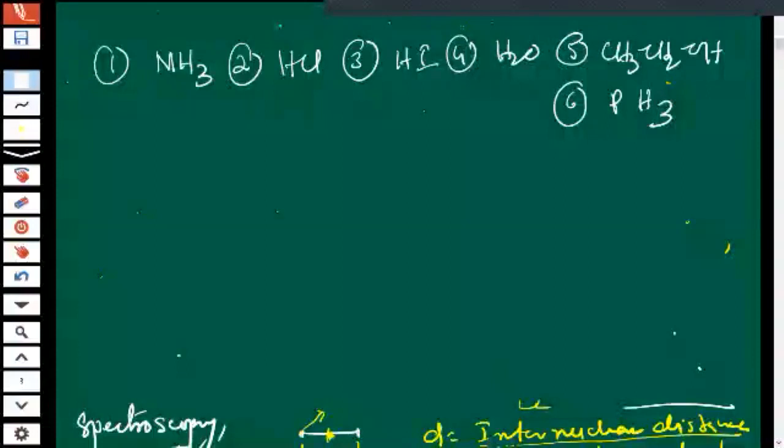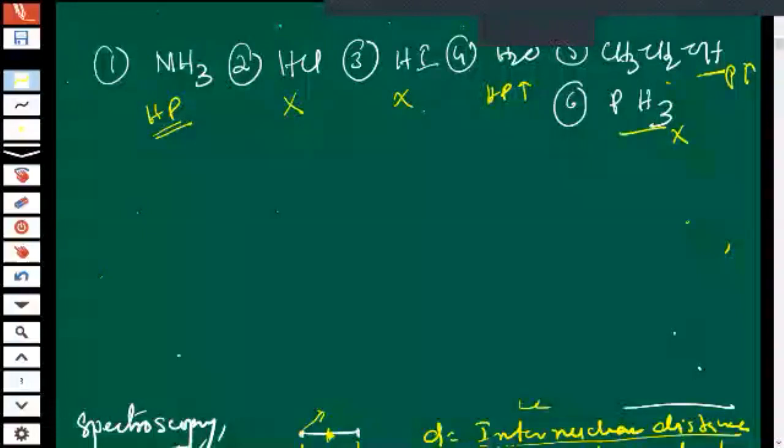Sir, in the first one, hydrogen bonding is present. First, fourth, and fifth: H2O, hydrogen bonding is present. Hydrogen bonding is not present in HCl and HI. Hydrogen bonding is present in the ethanol. In PH3, hydrogen bonding is absent. Not present.